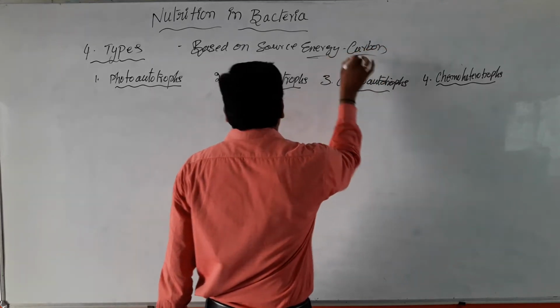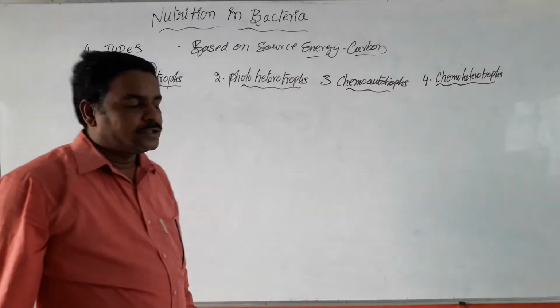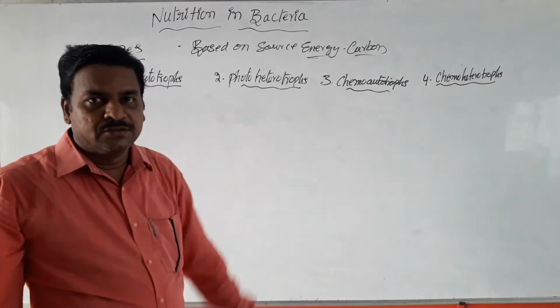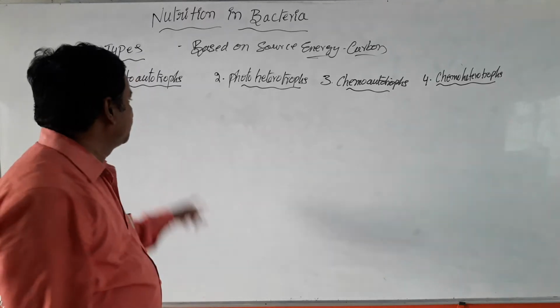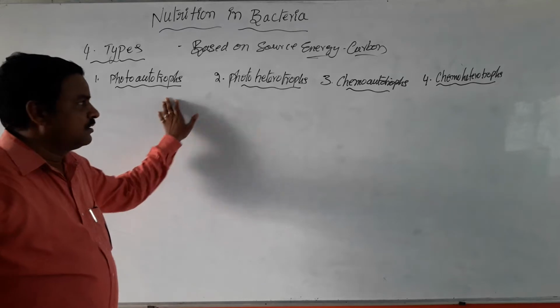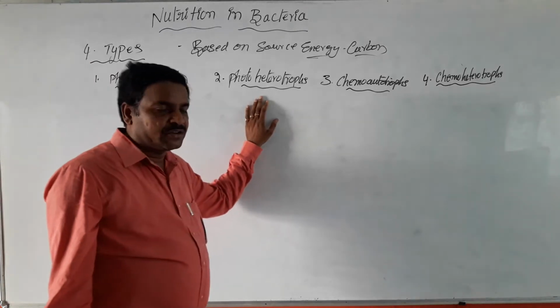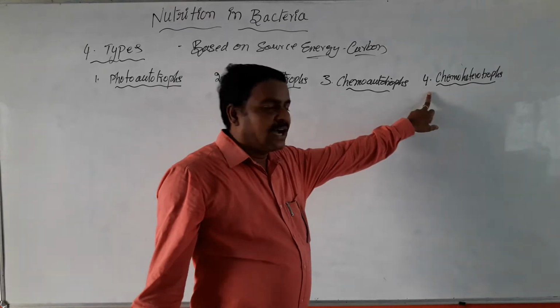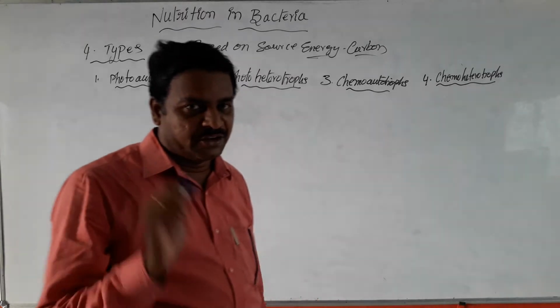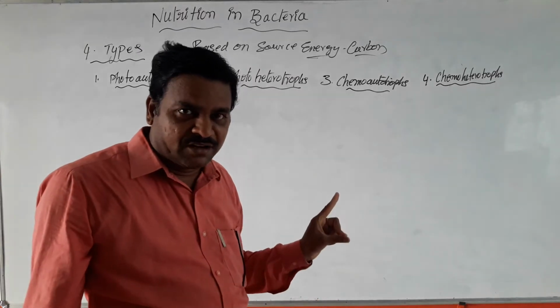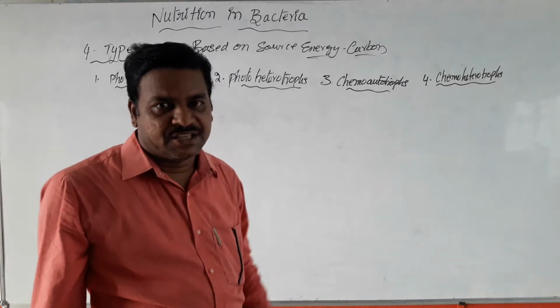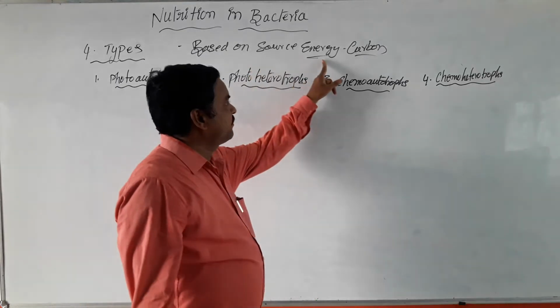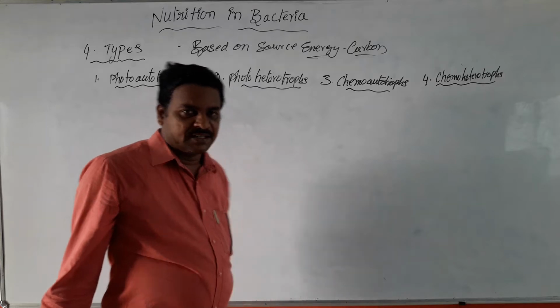Based on the source of energy and carbon, total bacterial cells are divided into four types: photoautotrophs, photoheterotrophs, chemoautotrophs, and chemoheterotrophs. Now coming to them one by one, with definitions and examples. What about the source of energy and carbon for these bacterial cells?